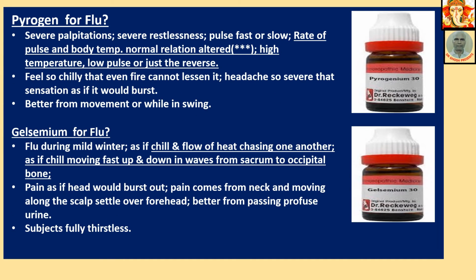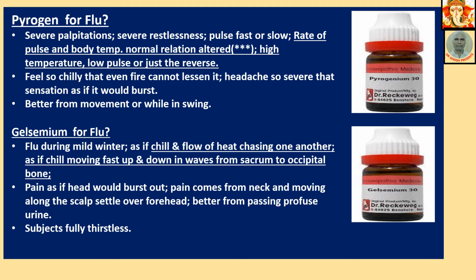Pyrogen for flu. Severe palpitations, severe restlessness, pulse fast or slow, the normal relation of pulse rate and body temperature altered. This is most important for Pyrogen selection. Mind this, standard temperature is 98 degrees Fahrenheit or rather 37 degrees Celsius, and pulse rate is 75.